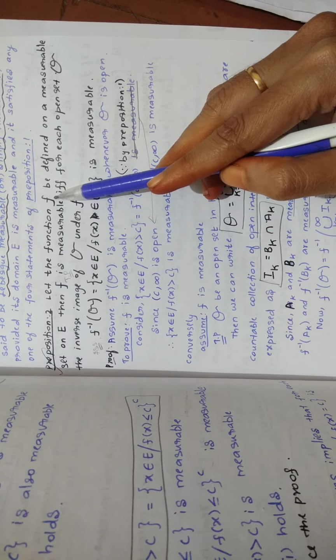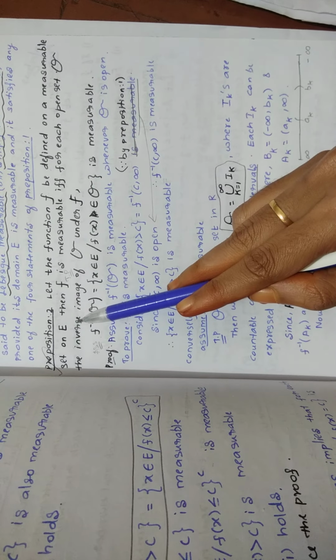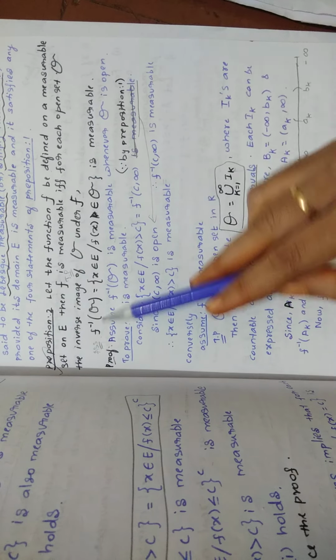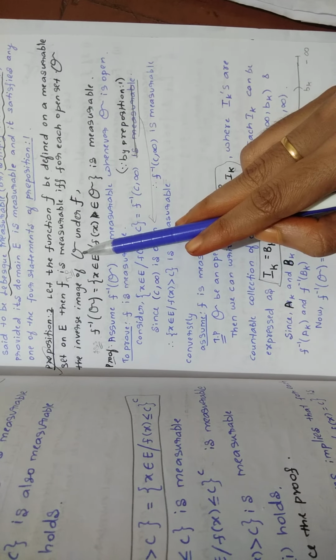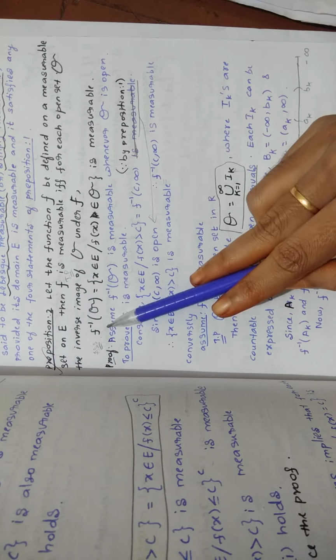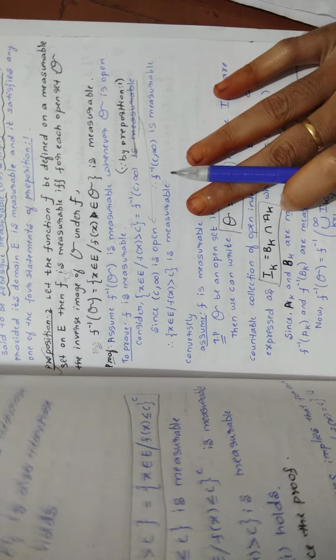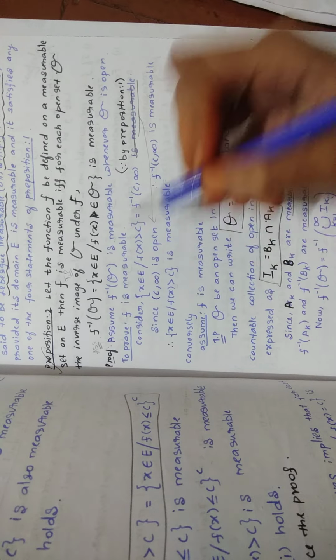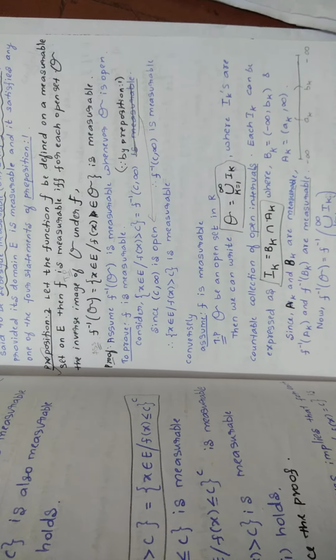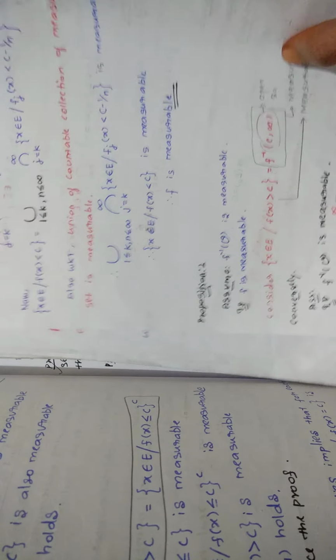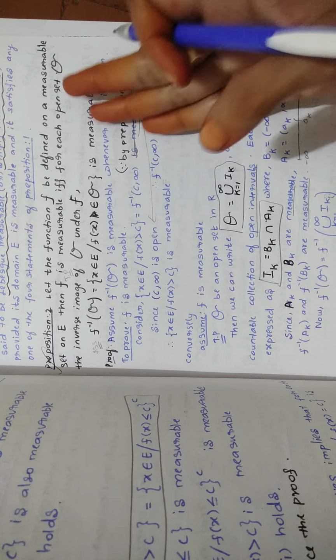Here you are given a function f on the measurable set E. If you want to say f is measurable, if and only if f inverse of script O, this is script O, don't think it is theta, it is script O, is measurable. So you are proving it like this. First, you are going to assume f inverse of script O is measurable. Script O is an open set, that is given in the statement itself.